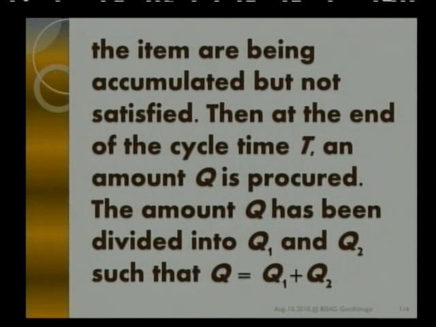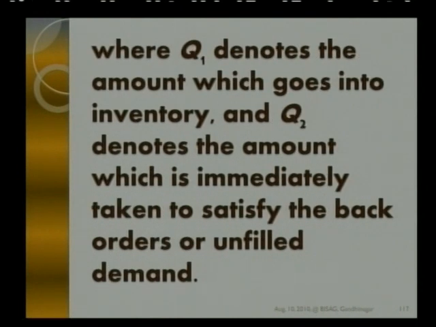Then at the end of the cycle time capital T, an amount Q is procured. The amount Q has been divided into Q1 and Q2 such that Q is equal to Q1 plus Q2. That is what I had told you while explaining the figure, where Q1 denotes the amount which goes into inventory and Q2 denotes the amount which is immediately taken to satisfy the back orders or unfilled demand. This can be easily understood by example.